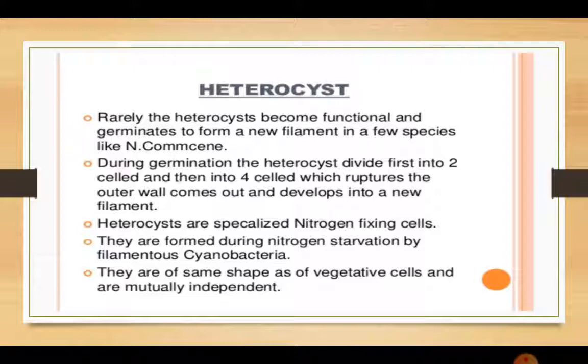Heterocysts are specialized nitrogen fixing cells. They are formed during nitrogen starvation by filamentous cyanobacteria. So these are produced from the cyanobacteria when there is nitrogen starvation, meaning there is a deficiency of nitrogen. Their main purpose is nitrogen fixation. They are of the same shape as a vegetative cell and are mutually independent cells.